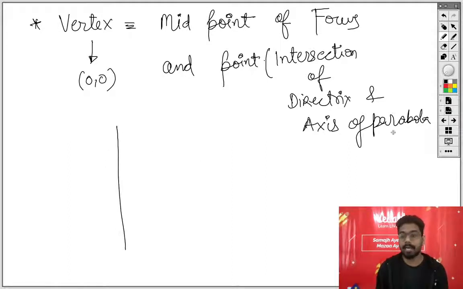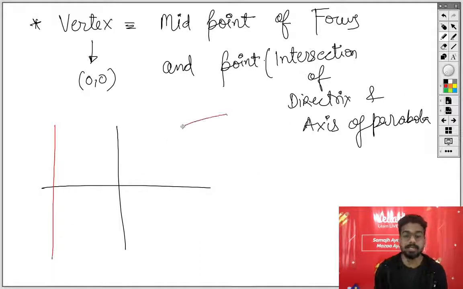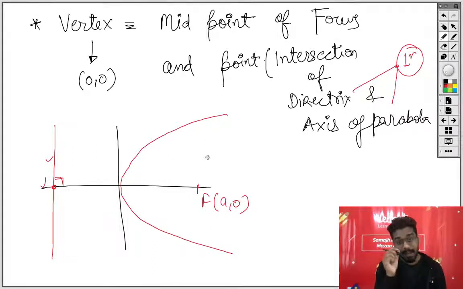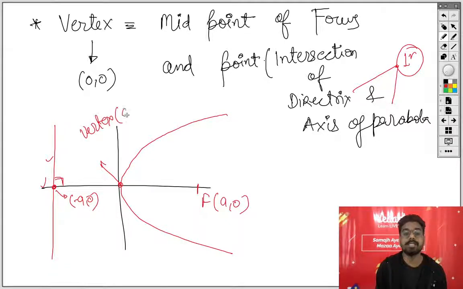Now when you will draw the diagram, देखो diagram draw करते हैं. This is the equation of directrix. This is the path traced by parabola, and this point is a, 0. Now this particular point is the intersection of the directrix and the axis of the parabola, and they are perpendicular to each other. The equation of the directrix and the axis of the parabola will always be perpendicular to each other, and this particular point is minus a, 0, and this is your vertex, which is 0, 0. This is all you need to know in case of parabola.